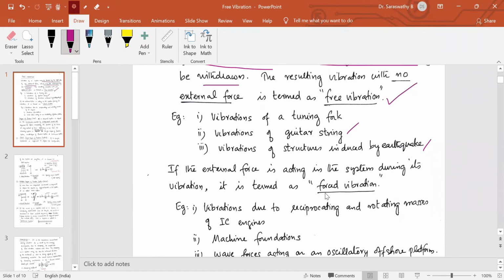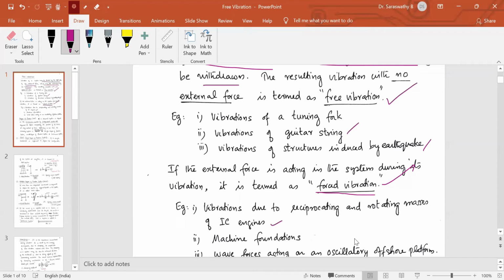Second one, forced vibration. If the external force is acting in the system during its vibration, it is termed as forced vibration. Examples, vibrations due to reciprocating and rotating masses in an IC engine. So inside the automobiles, we have a reciprocating engine mechanism.